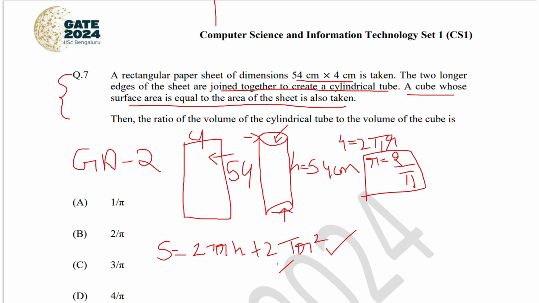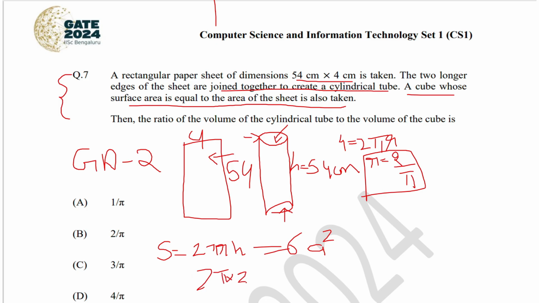Hence, you have to rule out 2 pi r square from the formula, only 2 pi rh remains. So the surface area of the cylinder for the given problem is nothing but only 2 pi rh, which is equal to the surface area of the cube taken. So if the side of the cube is a centimeters, then the surface area of the cube is 6a square. So since radius is 2 by pi, we can use